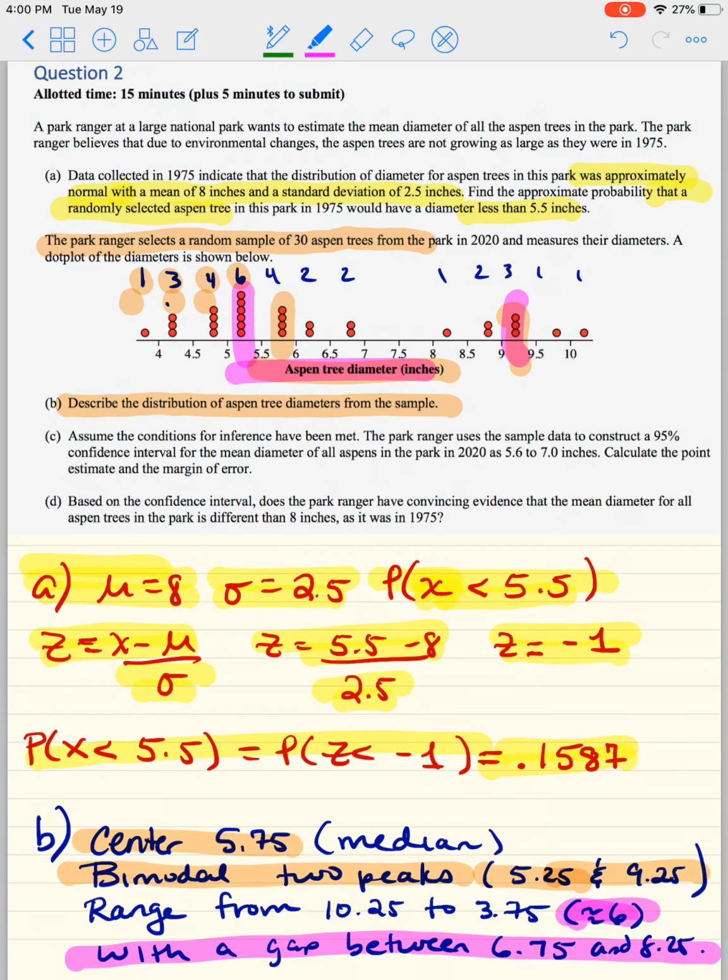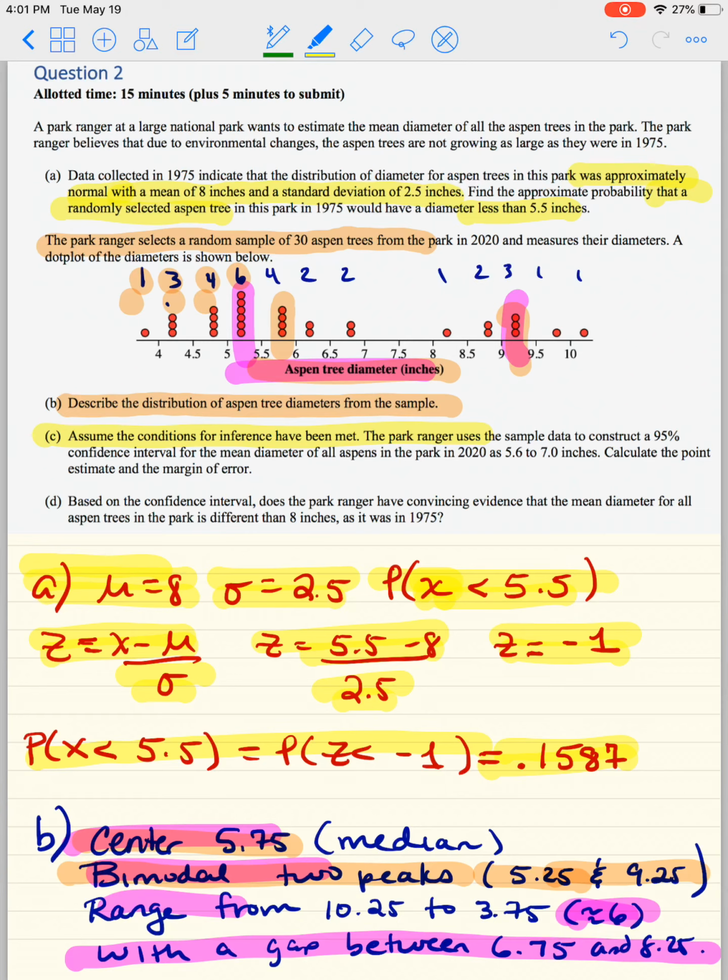Or inches, rather. So that's how you describe the distribution, but you never ever write it like this in bullets. You write it in complete sentences. Great. Now, if you ever saw my last video on the other example that I actually made up without actually even seeing this, so that's interesting that we think the same.